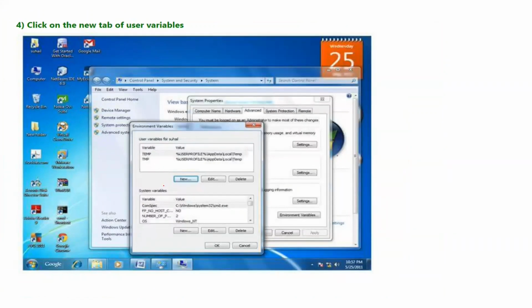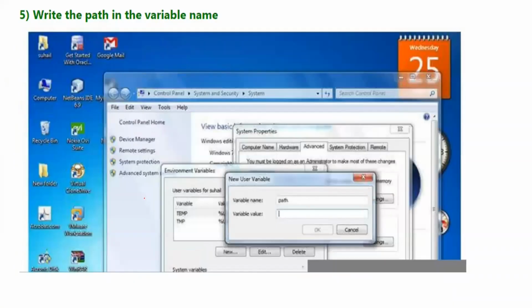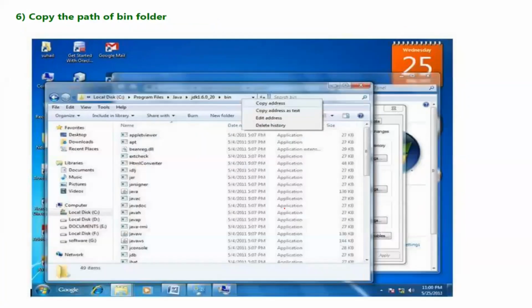There, you are going to come across this screenshot where you're going to just click on this New. Once you click on New, a separate tab will be opened. In the tab, the variable name should always be path, and the variable value should be the path which you have copied. I'll show you.